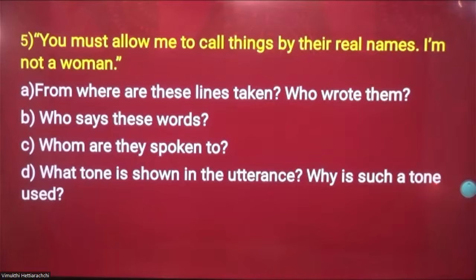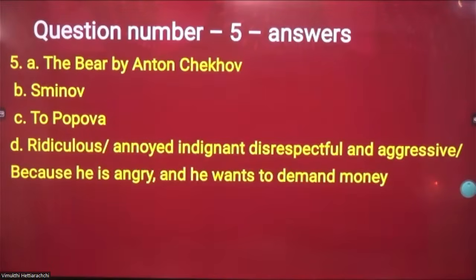Can you remember what is this particular short story or novel or a drama or poem? What is this? The Bear by Anton Chekhov. Very good. Yes, The Bear by Anton Chekhov.